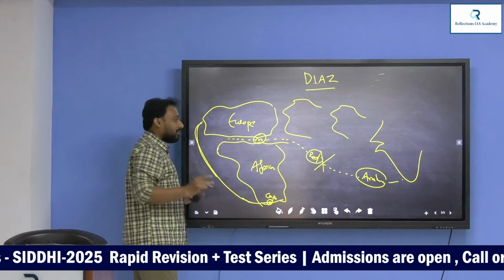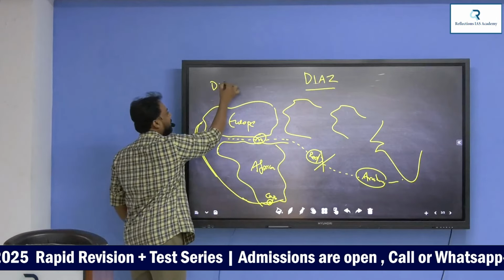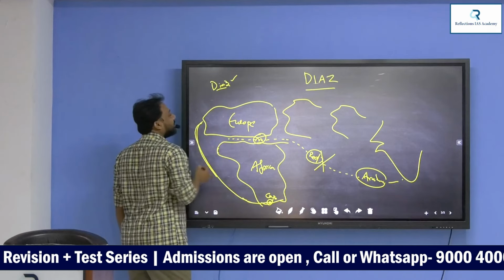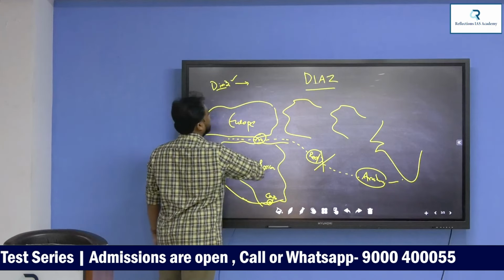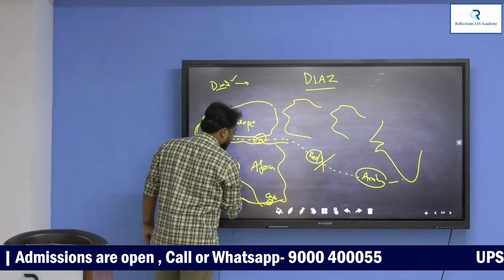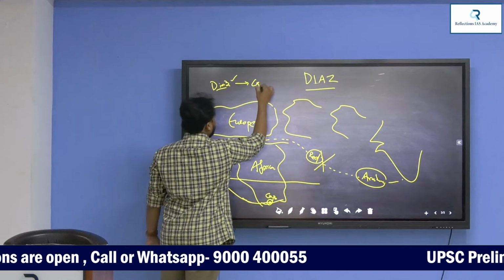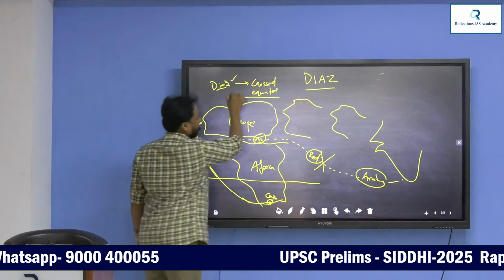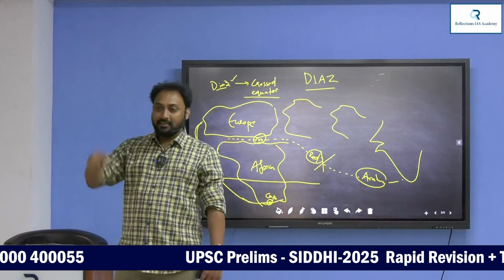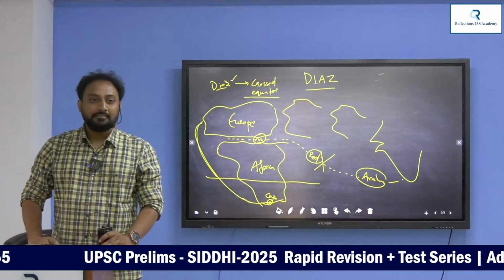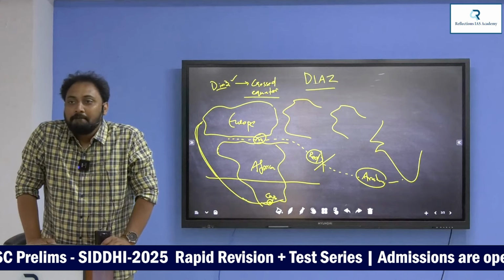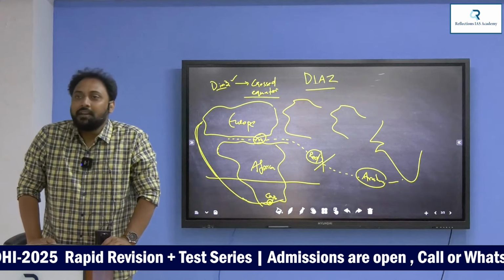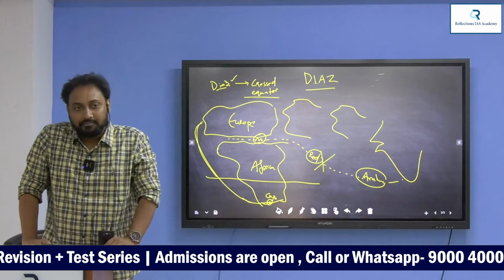But one thing is very clear, when it comes to Diaz, you have to remember, even though he failed to discover the sea route to India, he created a history. What is that history? He crossed the equator line. Diaz is the first person in the world who crossed the equator, the 0-degree line. He is the one who crossed it. History remembers in this way.